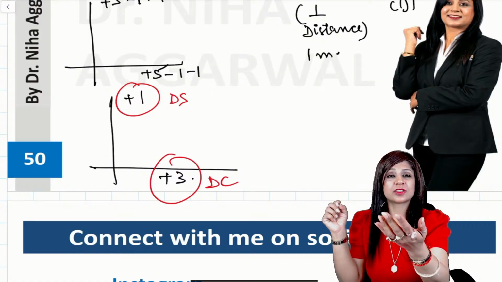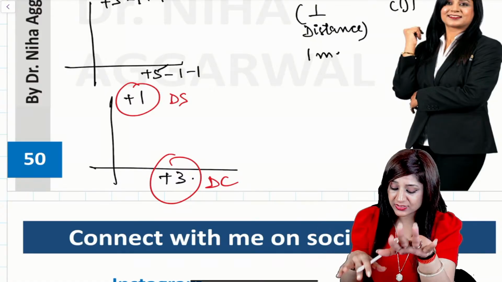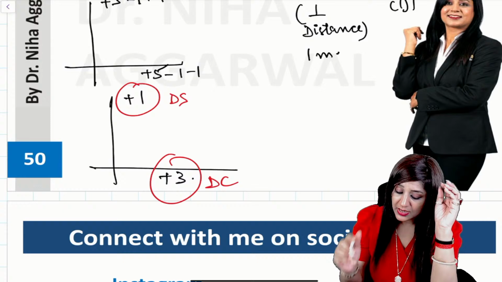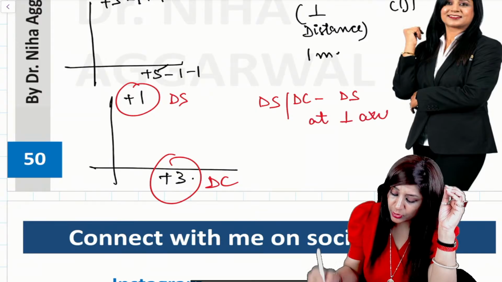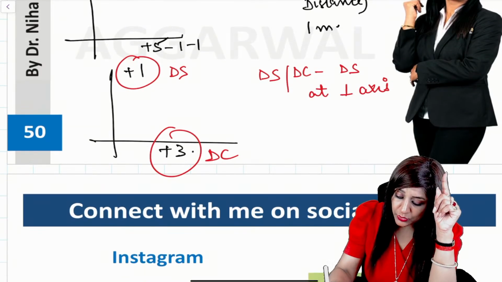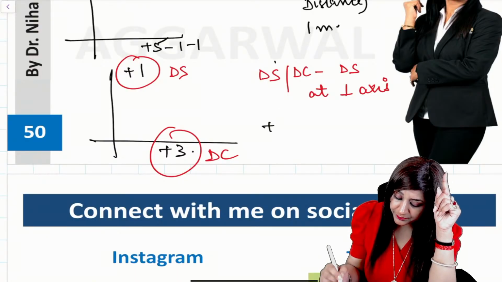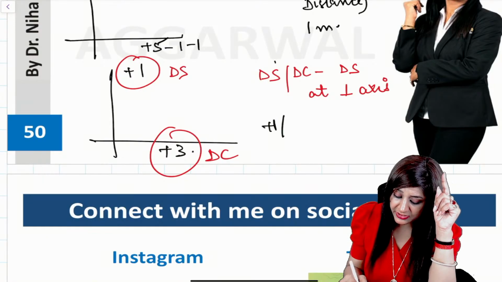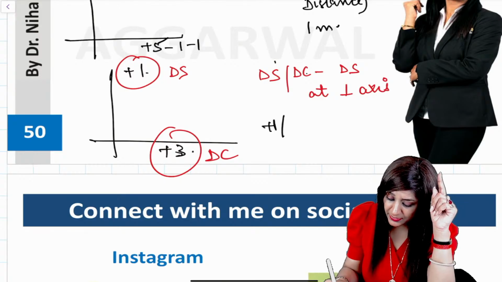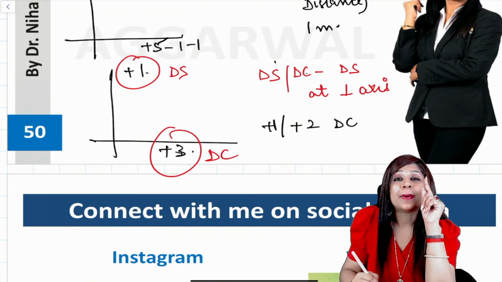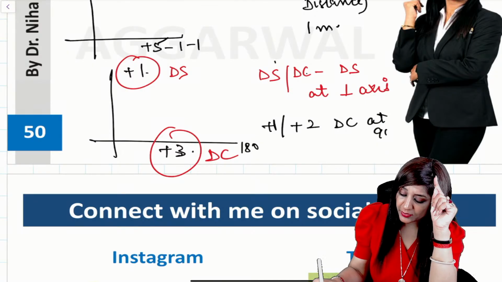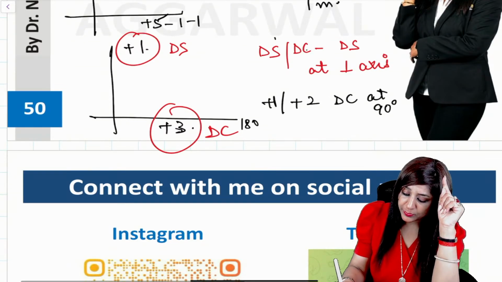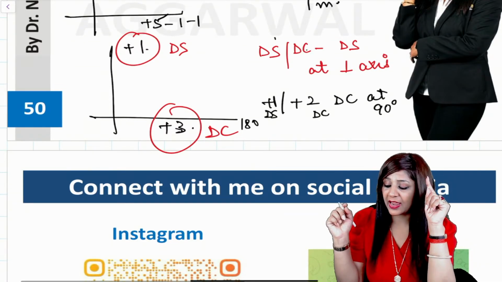Yes, you can take it the other way also. So we will get two combinations. One is this where I am taking plus 1 as the diopter spherical. So diopter spherical, then diopter cylinder is the other value minus diopter spherical, at the perpendicular axis. This is the formula. Now how to utilize it? The value of diopter spherical is plus 1, the cylinder is 3, so 3 minus 1 will be plus 2 diopter cylinder. The axis is 180, so perpendicular is 90 degree.